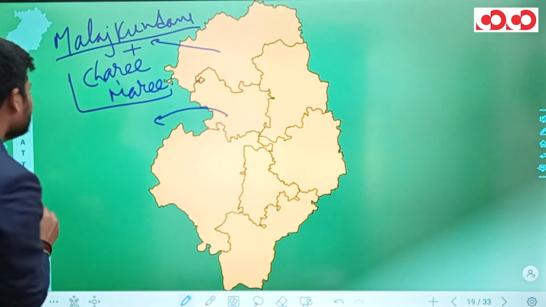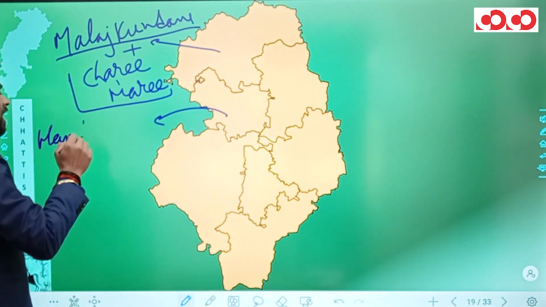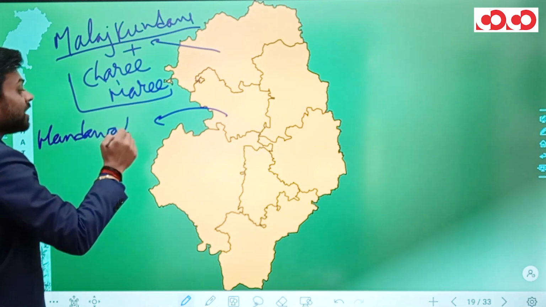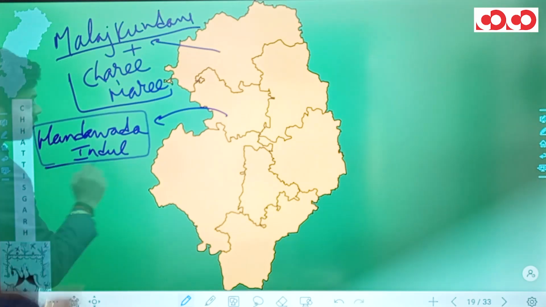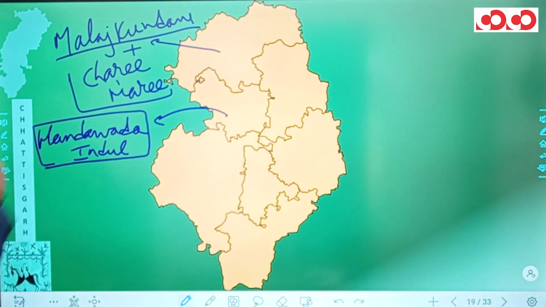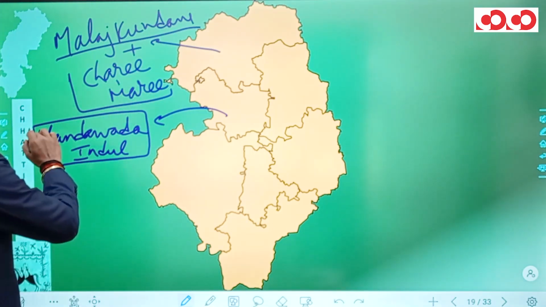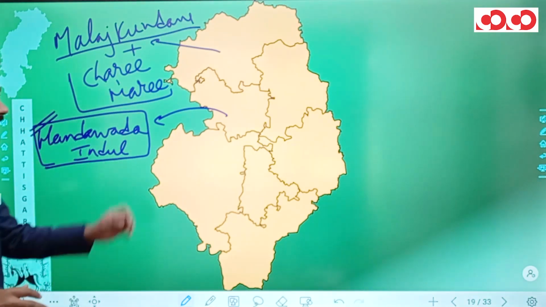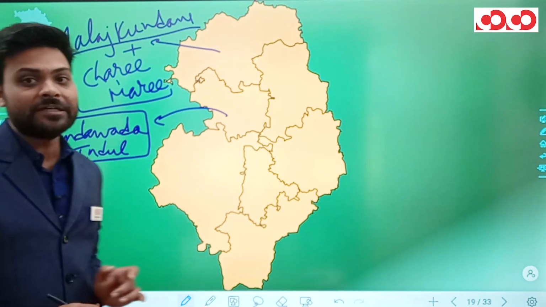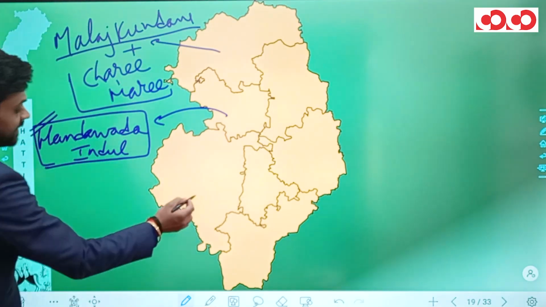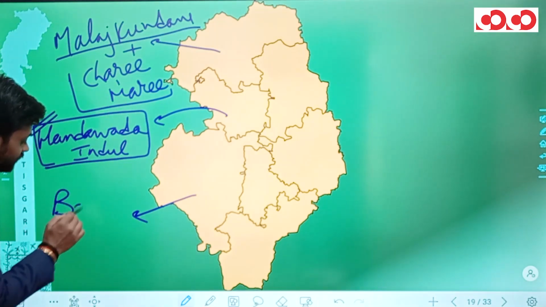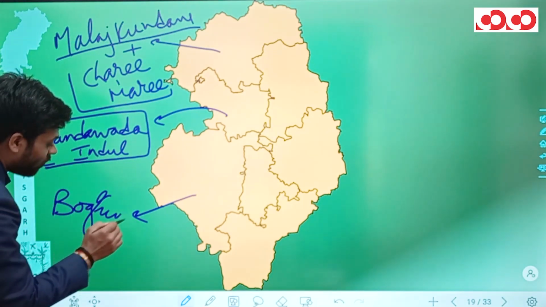In the Narayanpur district, we have Handawada Indul Falls. In the books, you will find this Handawada Indul in the Bijapur district, but please take it in the Narayanpur district, as the PSC has considered it in the Narayanpur district. In the Bijapur district, we have Bogtum Falls.